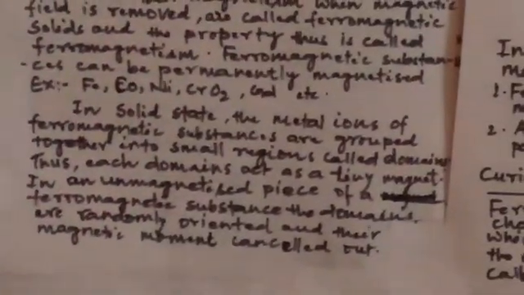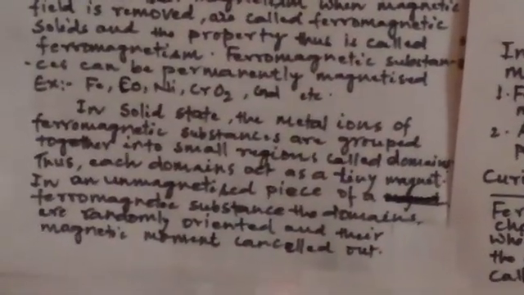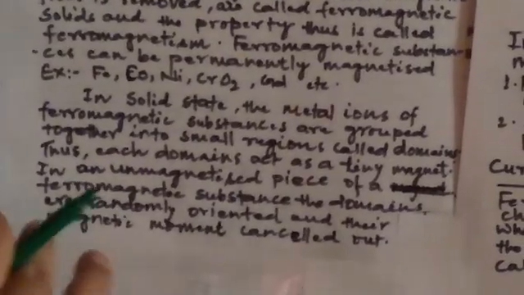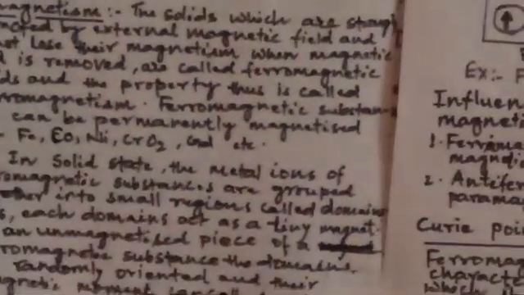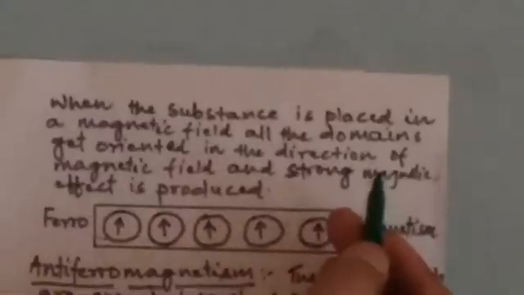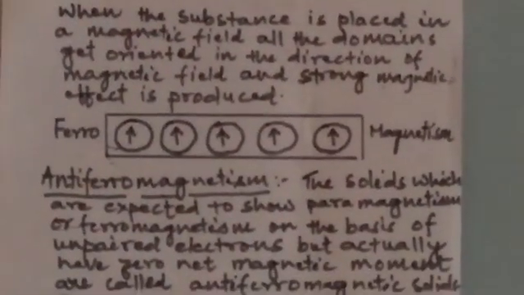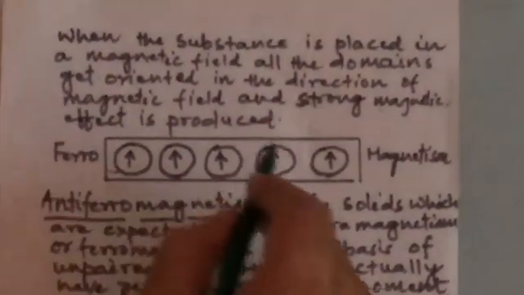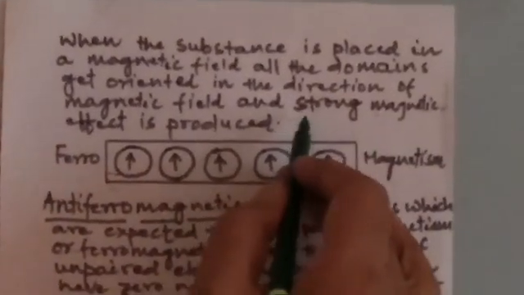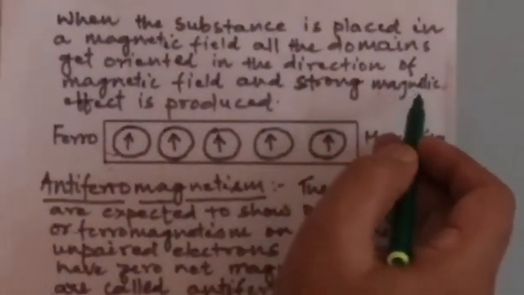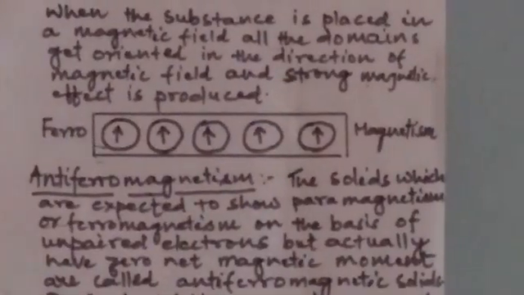In unmagnetized ferromagnetic substances, magnetic domains are randomly arranged in such an order that their magnetic moments cancel out. But when these substances are placed in the magnetic field, all the domains get oriented in one direction and they start showing a strong magnetic effect.